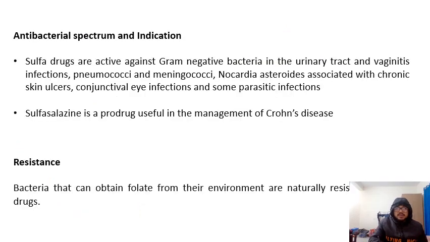Let's see some of the antibacterial spectrum and indications of the sulfonamides. Generally it is given for gram-negative bacterial infections in the urinary tract and vaginitis. It is also given for pneumococci and meningococci, for chronic skin ulcers caused by Nocardia species, and for conjunctival eye infections and some parasitic infections.